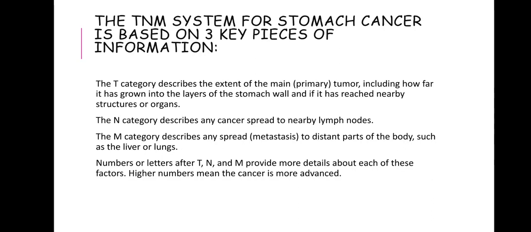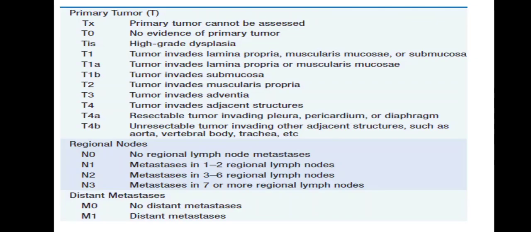The N category describes any cancer spread to nearby lymph nodes. The M category describes any spread or metastasis to distant parts of the body, such as the liver or the lungs. The number or letters after T, N, and M provide more details about each of these factors. The higher the number means the cancer is more advanced. So T basically refers to tumor, N to nodes, and M for metastasis.